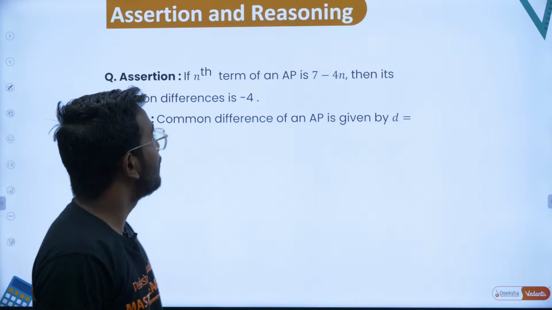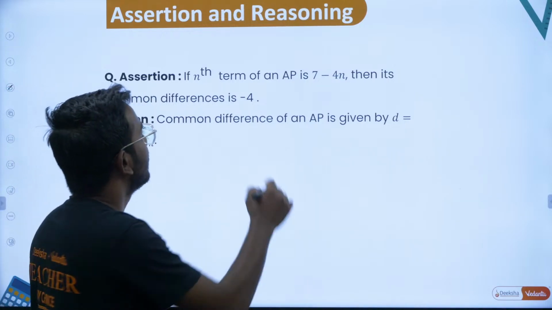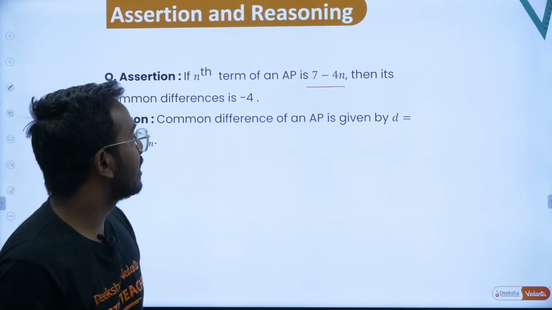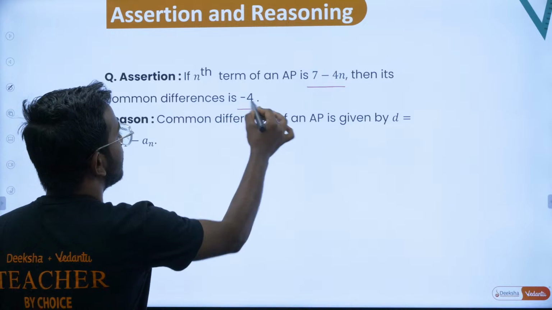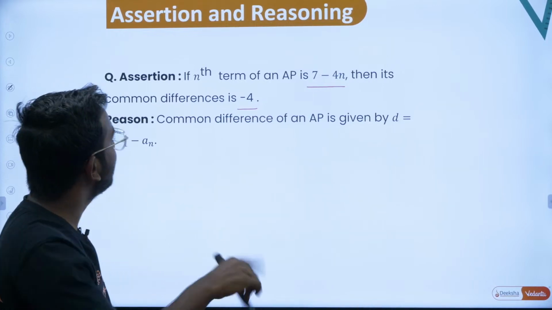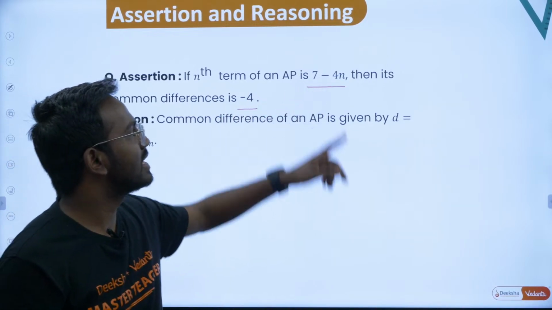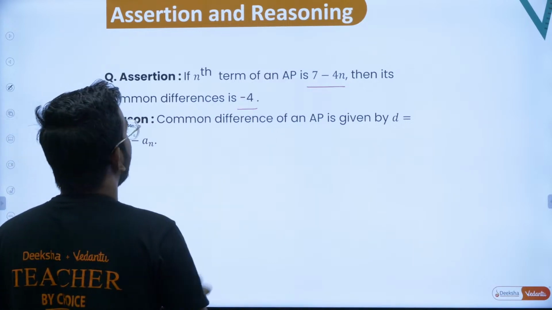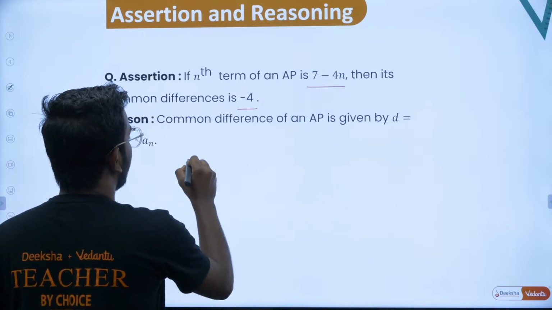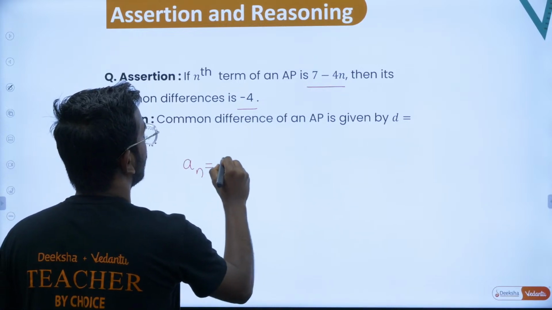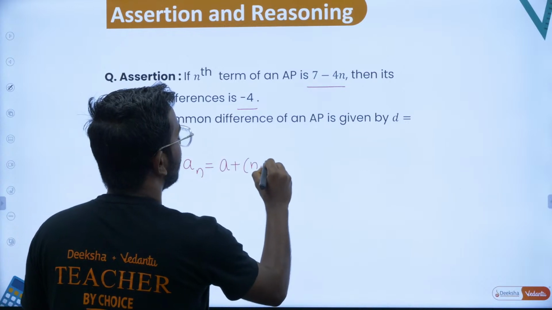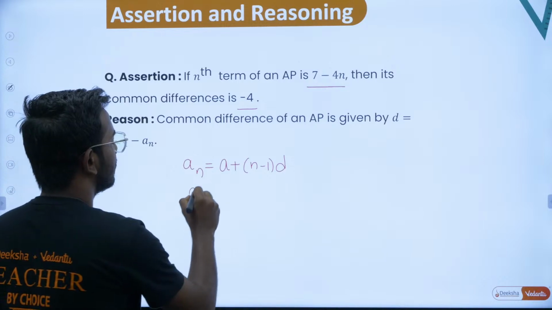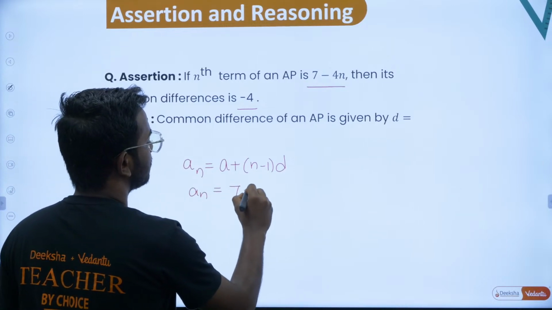If nth term of an AP is 7 minus 4n, then its common difference is minus 4. They have given the statement to be, if nth term of an AP is 7 minus 4n, then the common difference is minus 4. Let's check it out. How do you write nth term of an AP? Sir, an is equal to a plus n minus 1 into d, right? Okay, they have told an to be 7 minus 4n.